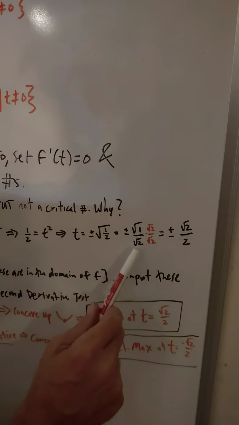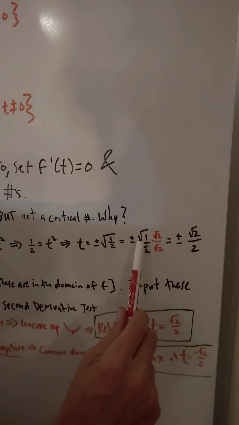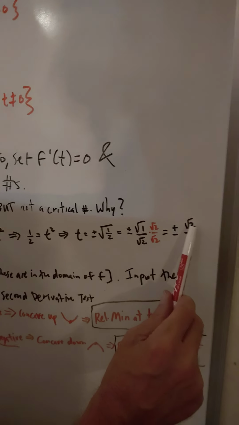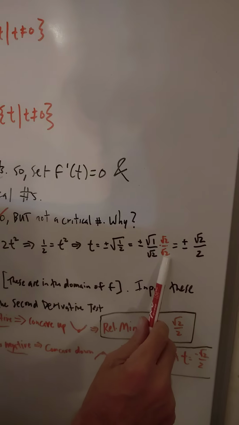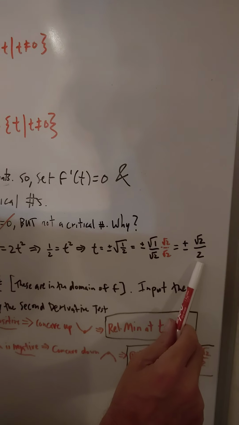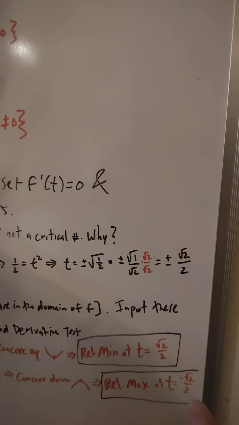We don't want square roots in the denominator. So I multiplied by another name for 1, square root of 2 over square root of 2. So my simplified values of t are plus or minus square root of 2 over 2. Because what's the square root of 1 times the square root of 2? It's the square root of 2. What's the square root of 2 times the square root of 2? Just 2.